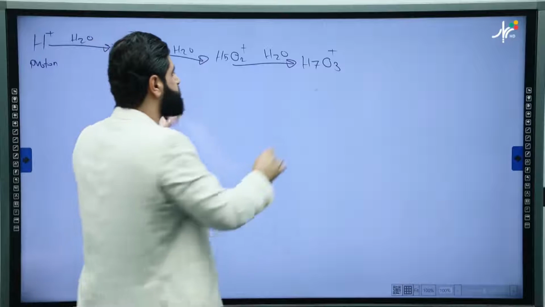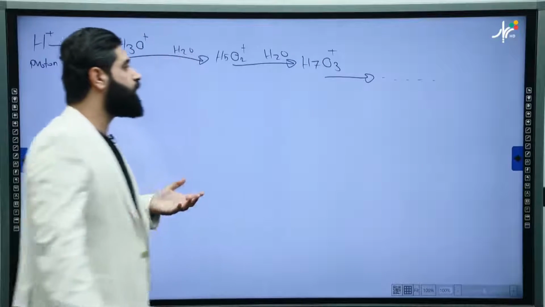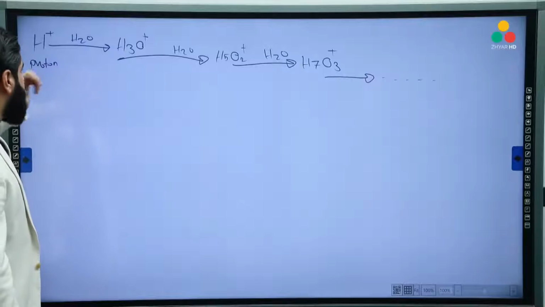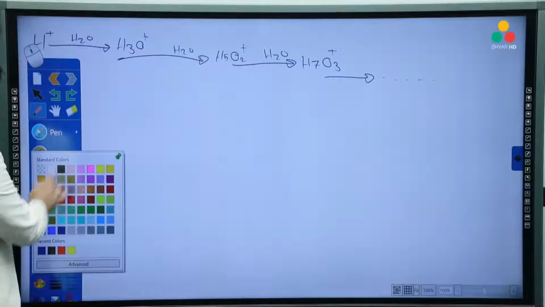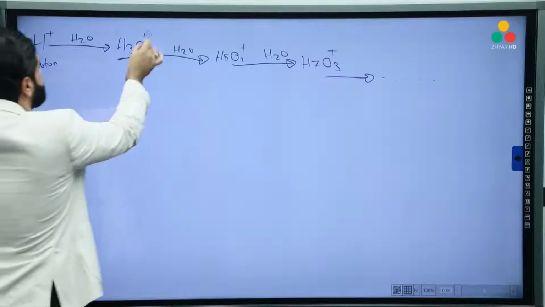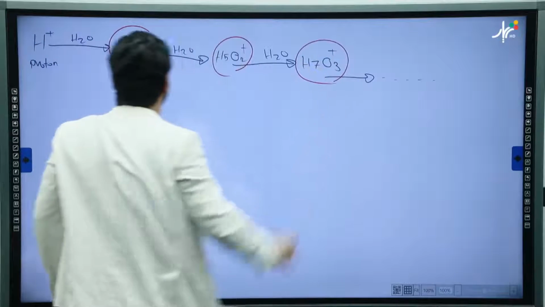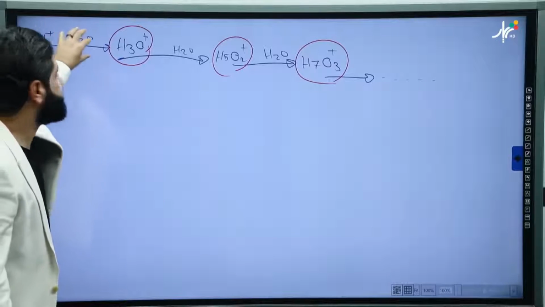So this sequence will go farther, and we don't know how deep it will go, but you have to know that the point is that all of them are proton, but hydrated.